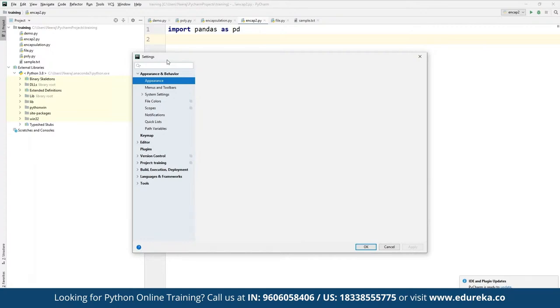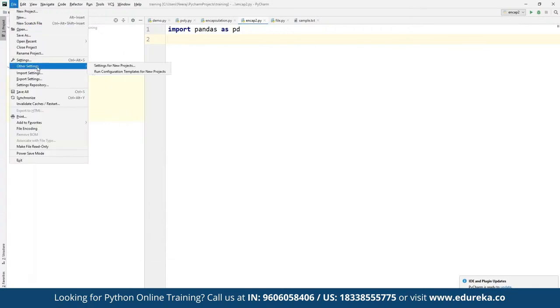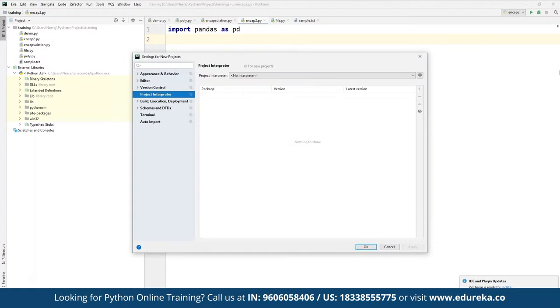Under Settings, we have Project Interpreter. Within this we choose the interpreter that we have, and then we can see the packages currently installed in the interpreter we are using. We can see the entire list.